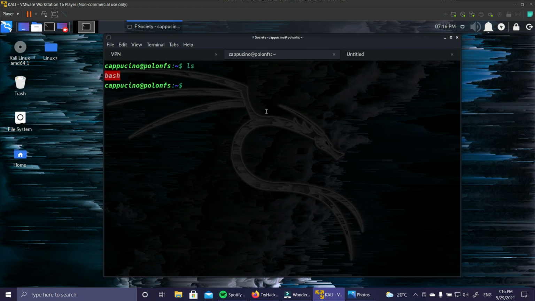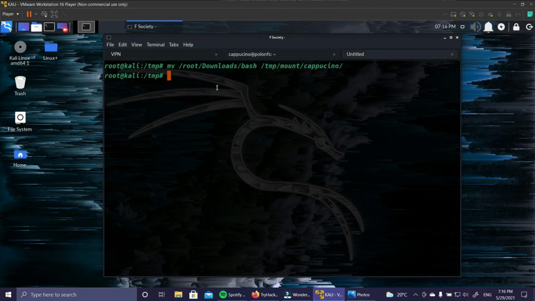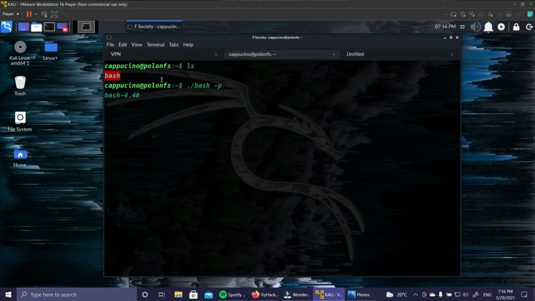The bash is here. bash -p. Okay, now it ran. I don't know why it happened like that while copying it. So you can use the move command to actually move that file to the cappuccino machine, and then run ./bash -p. And if I type whoami, so I am the root user right now actually.